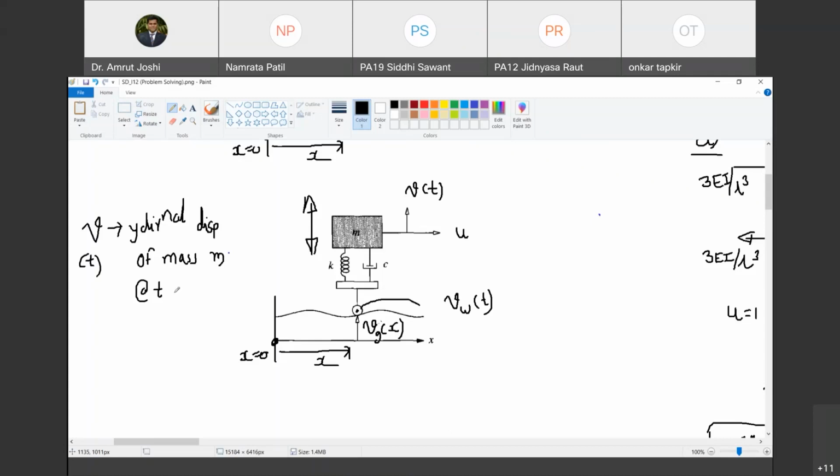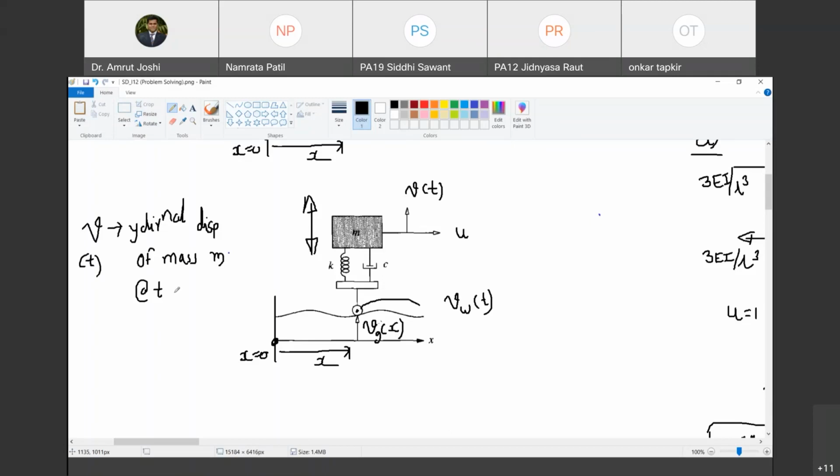Is it going to induce any forces in spring element and damper element? No. Because ये भी 2 mm से ऊपर आया है, wheel भी, and mass also has gone up by 2 mm. So the length of the spring remains same, unstretched length ही रहेगा.